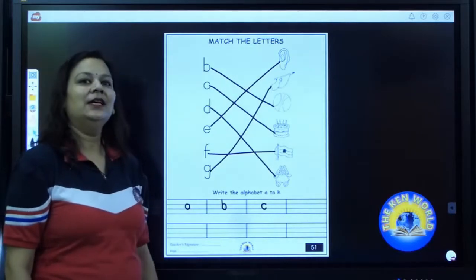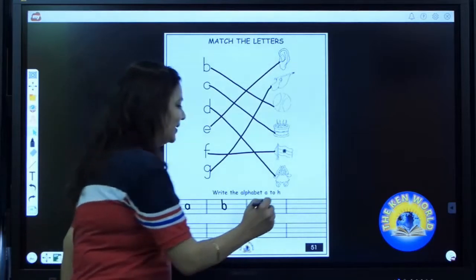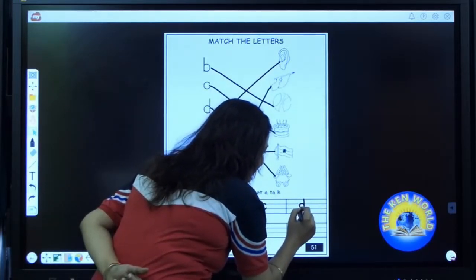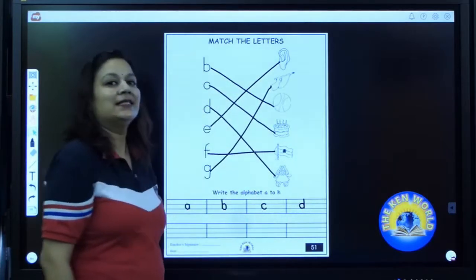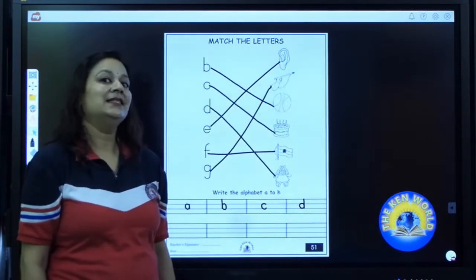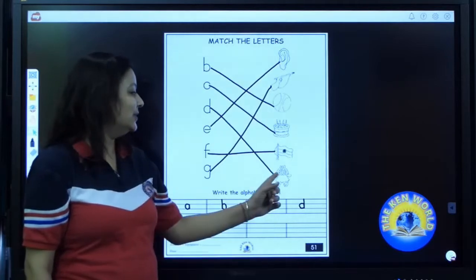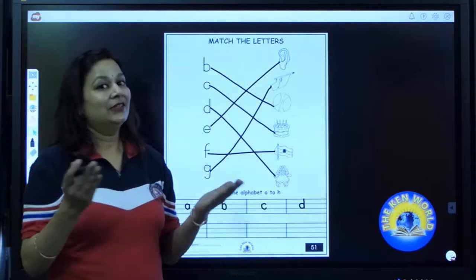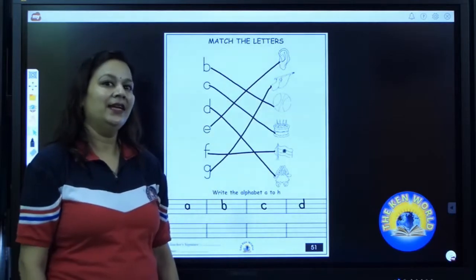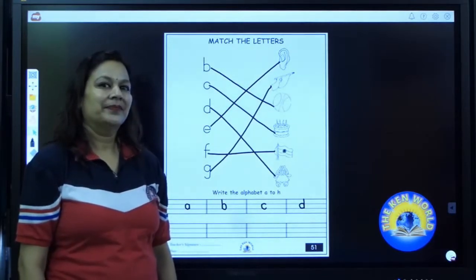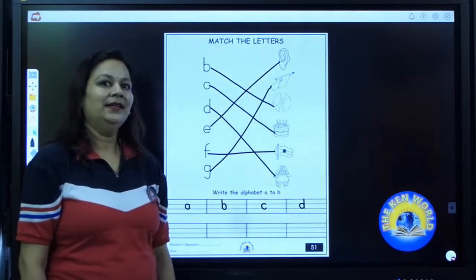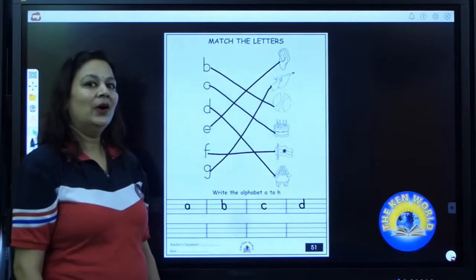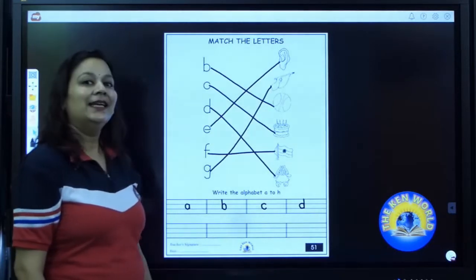Now see after D. It's my turn to write D. D says D. D as in doll. Now it's your turn to write D. Have you all done? Great job. Fantastic. Now what comes after D?